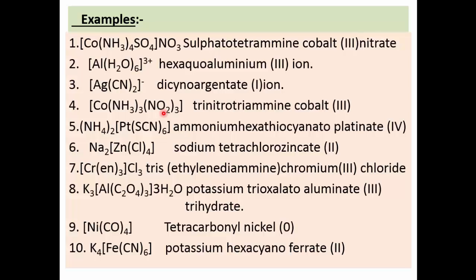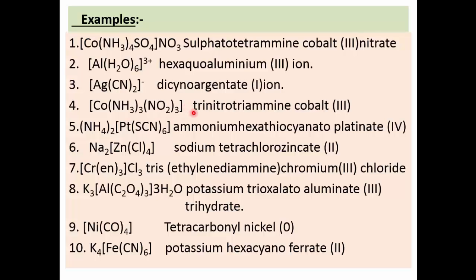So how is it a non-ionic complex? On cobalt is plus 3 charge, ammonia carries 0 charge, nitro 3 molecules, therefore minus 3. So plus 3 plus 0 minus 3, it becomes 0 and hence it is a non-ionic complex.